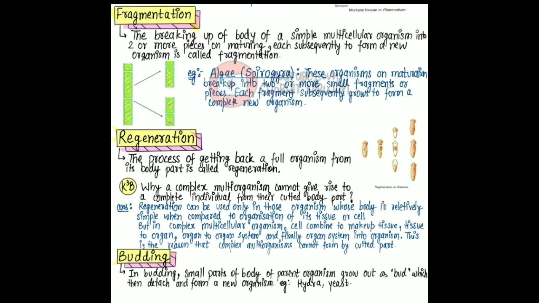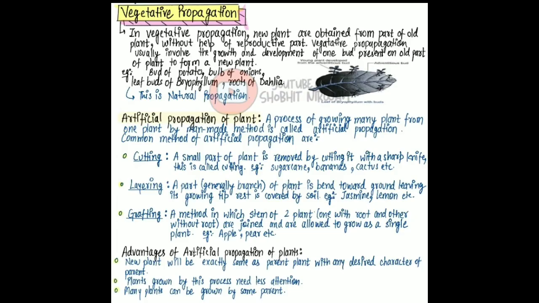So guys, next topic is budding. In budding, a small part of the body of the parent organism grows out as a bud, which detaches and forms a new organism. Example, Hydra, yeast. Next is vegetative propagation. In vegetative propagation, new plants are obtained from part of an old plant without the help of reproductive parts. It usually involves the growth and development of one bud present on the old part of the plant to form a new plant. Example, bud of potato, bulb of onion.